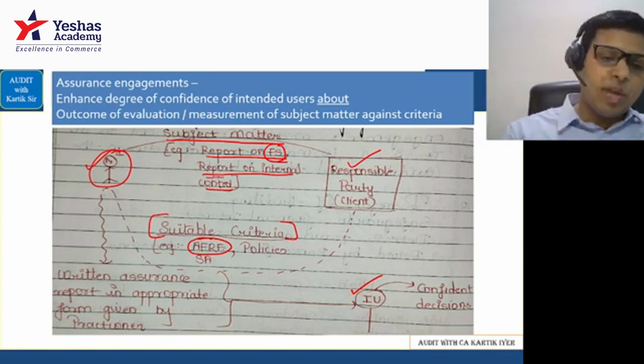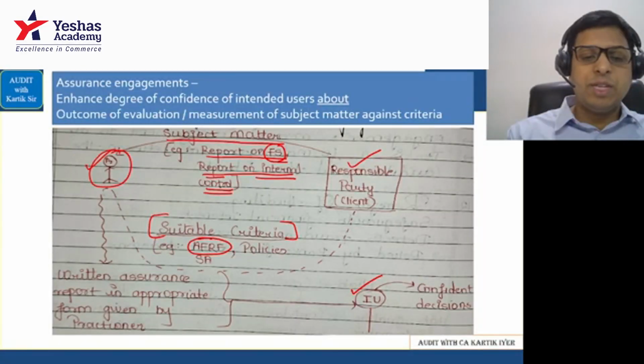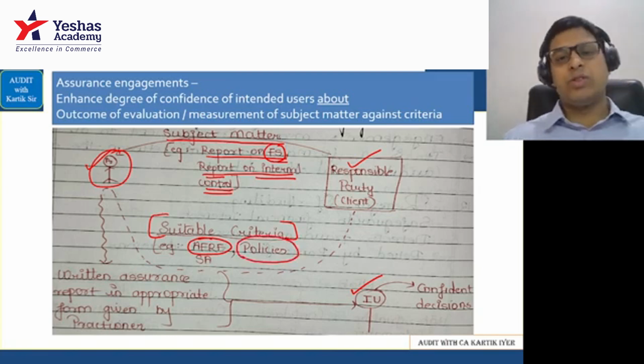Suppose I'm making a report on internal control. So what will I take as the benchmark? I'll take the company's policies on internal control as the benchmark. So that will be my major benchmark with which I'll compare the company's performance.